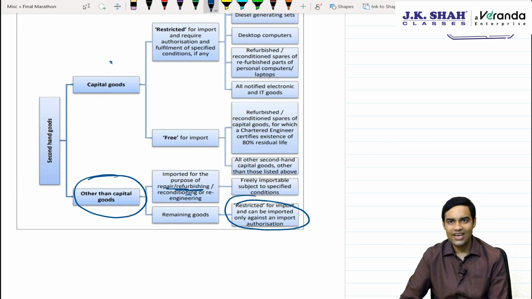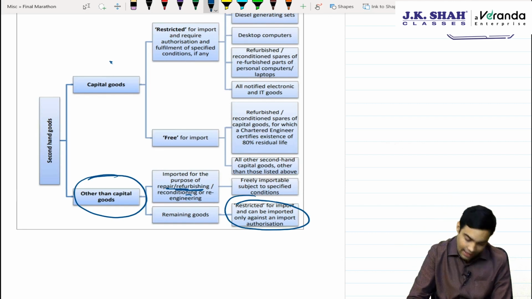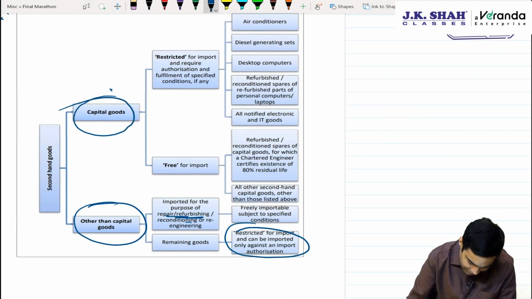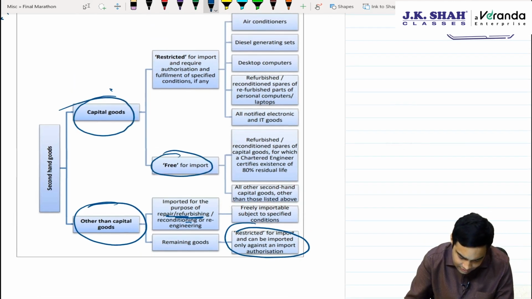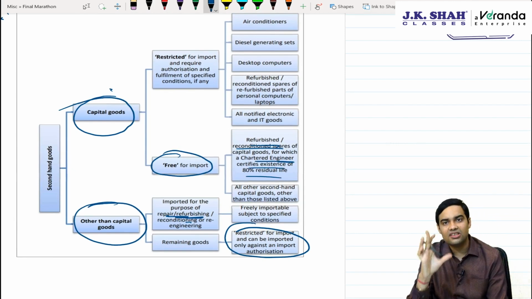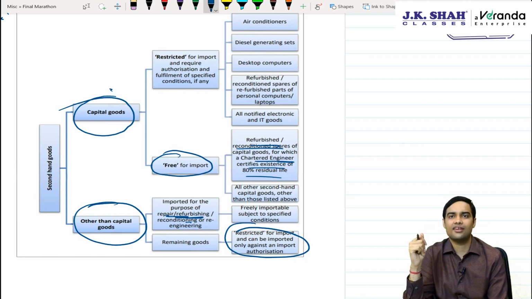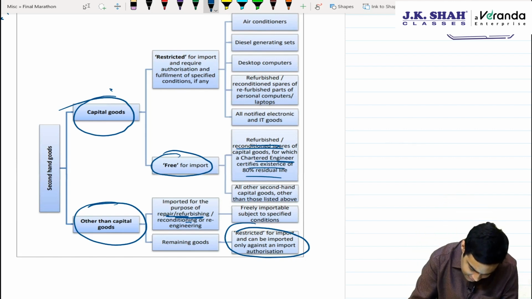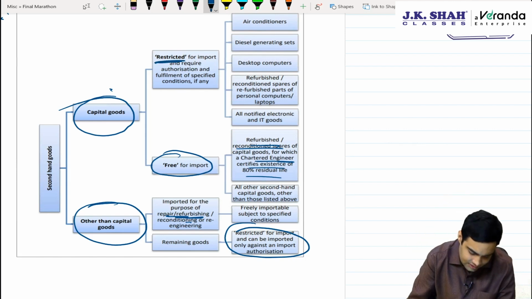We don't want waste to come into India. Second hand other than capital goods we don't want. Capital goods we are fine if they are refurbished, reconditioned, for which a chartered engineer certifies that 80% of the residual life is still there. Any other case will fall under the restricted category.